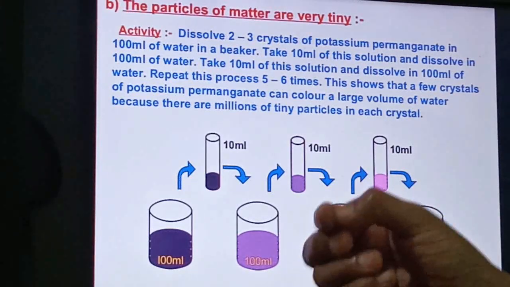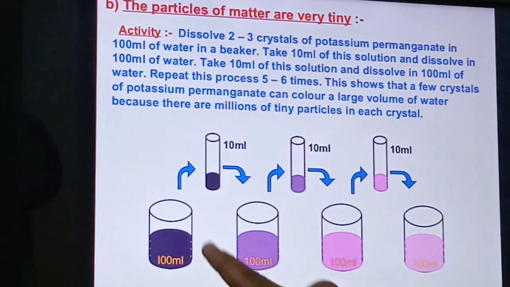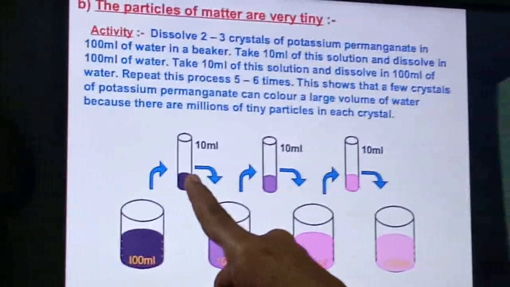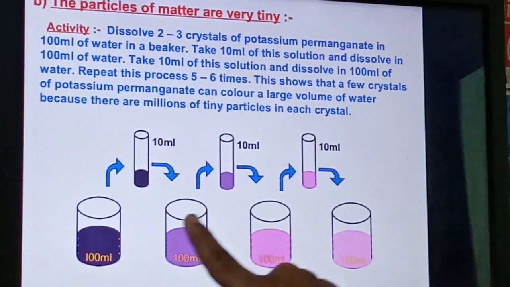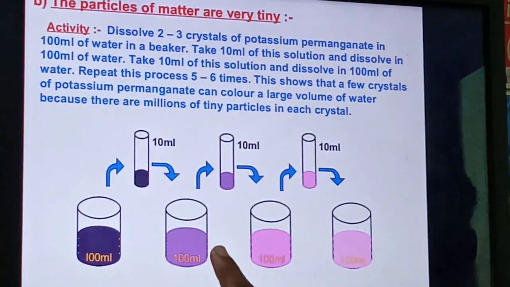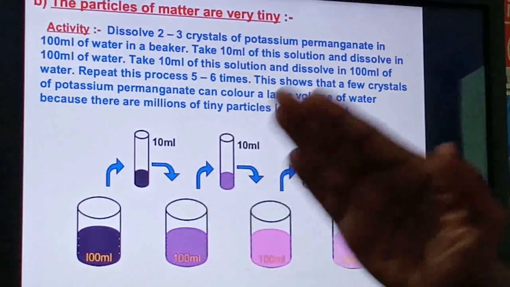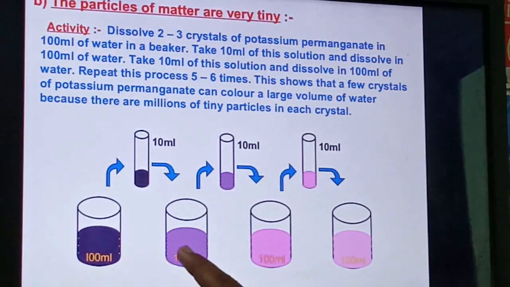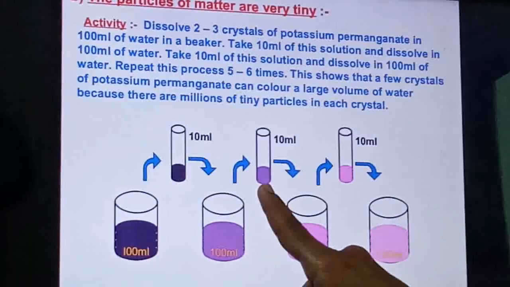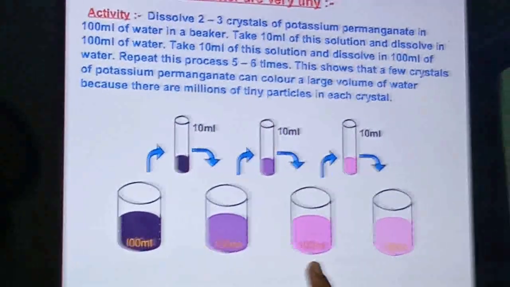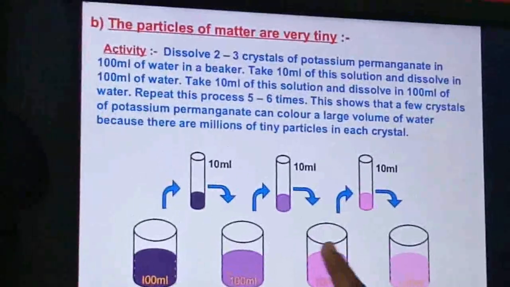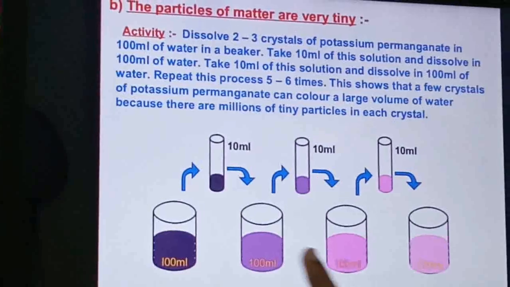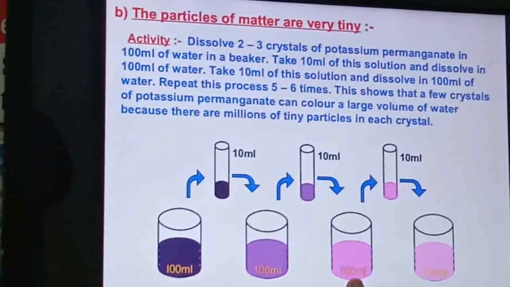Whatever small amount of potassium permanganate has come into this test tube is again evenly distributed into the solution, again divided and distributed. Again you take 10 ml into the test tube, add it to 90 ml of water, then the whole becomes 100 ml. Again you can see the change in the color.